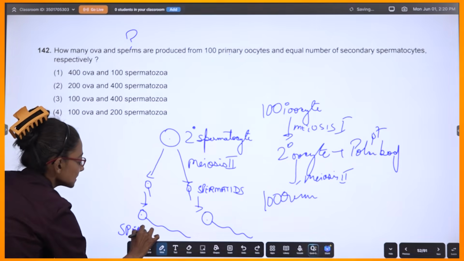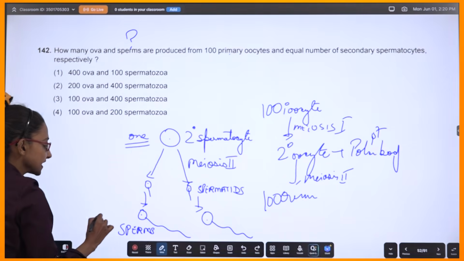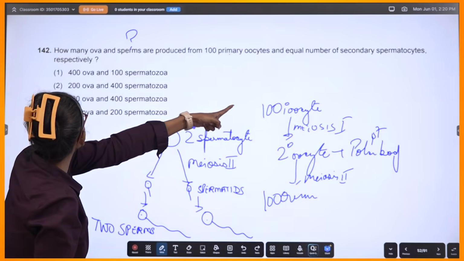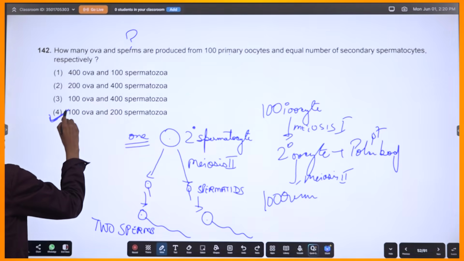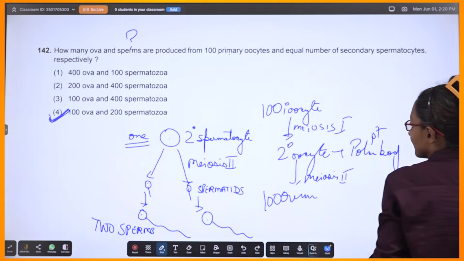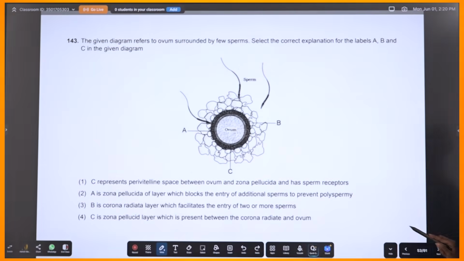So one secondary spermatocyte will give rise to 2 sperms. Correct? So 100 secondary spermatocytes will give rise to 200 spermatozoa. Have a look. One secondary spermatocyte to 2 sperms. Let's move on.